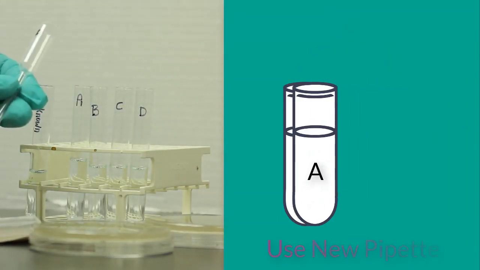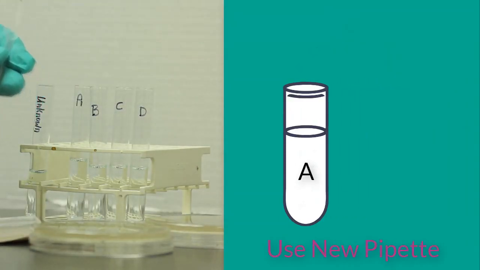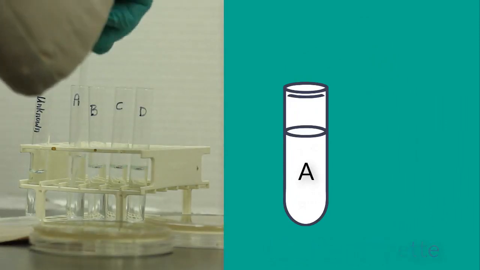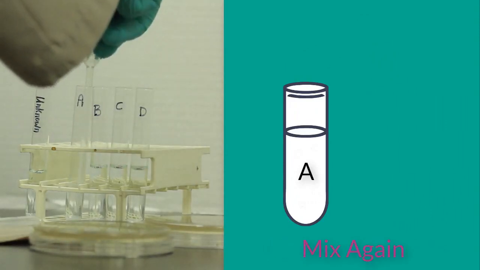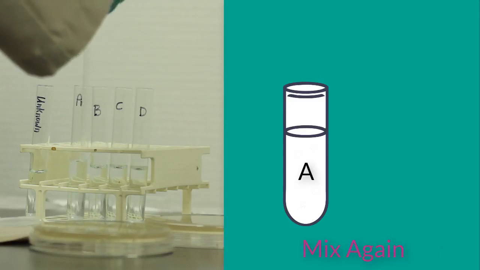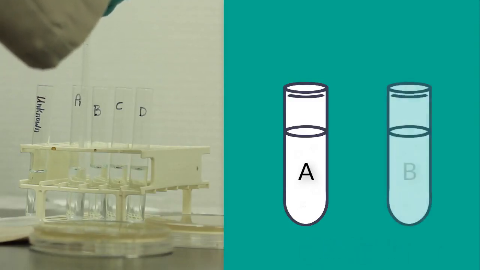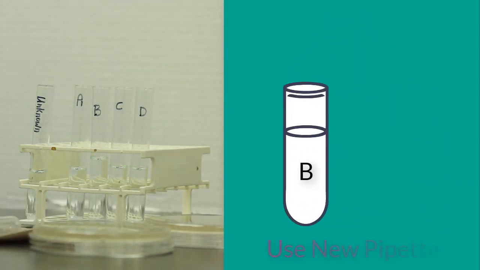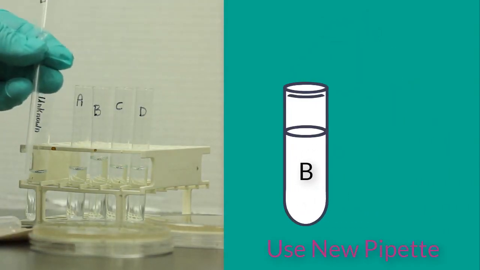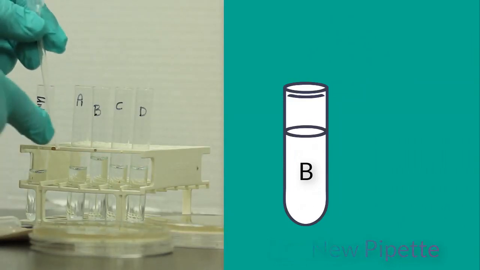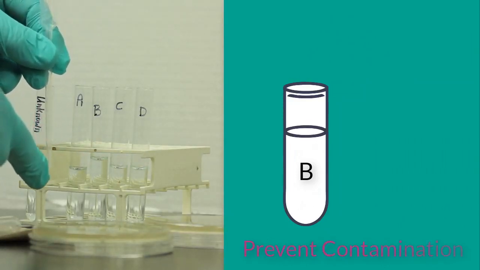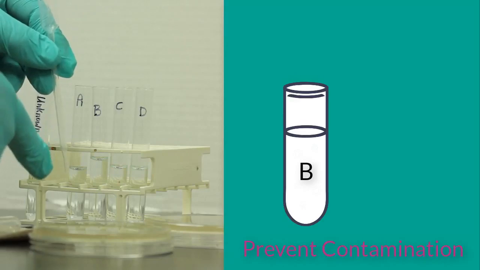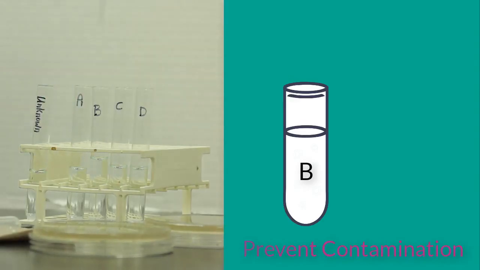Next, I'll use the pipette that I labeled for tube A to mix again my sample. Once I've done that a couple of times, I draw up again approximately 1/2 mL, put that into tube B. Notice each time, guys, I'm using a different pipette. I don't want the concentration of what's inside the tube that I'm drawing from to contaminate the tube I'm going to.